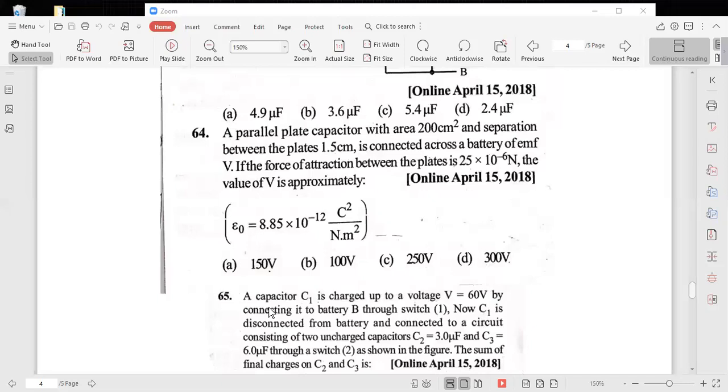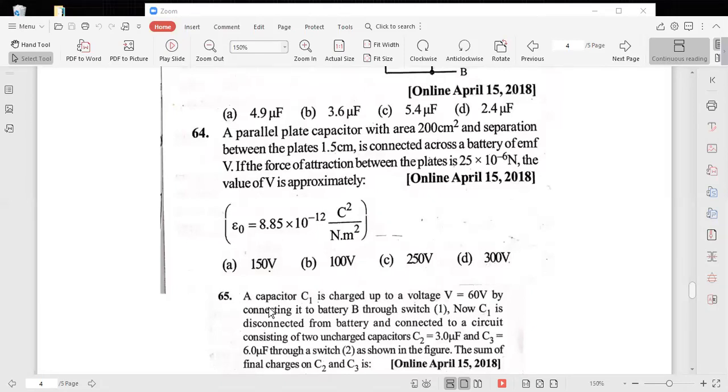Okay, this is also a direct problem. The parallel plate capacitor with area equal to 200 centimeter square. You convert them into SI system because the answer is given in SI system. 200 into 10 to the power minus 2 meter, whole square, means meter square. So this is equal to 2 into 10 to the power minus 2 meter square.